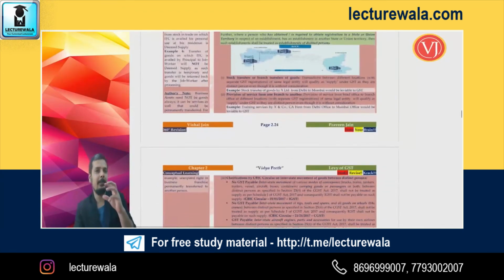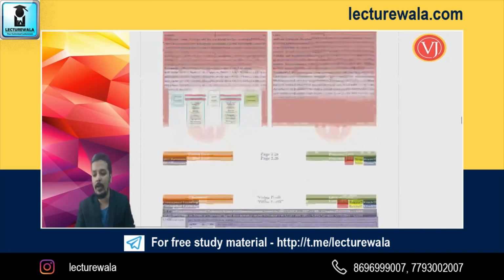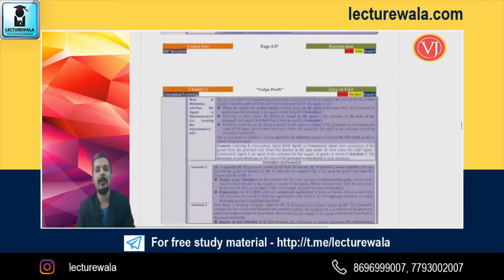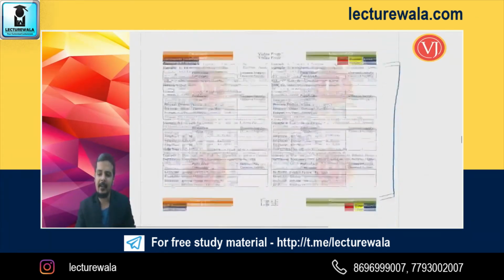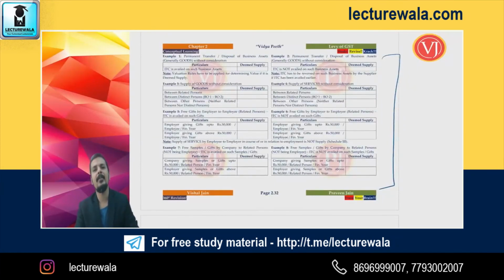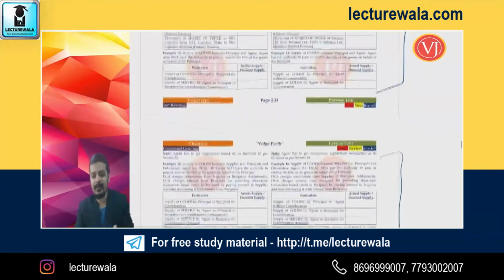Whenever you see a particular color, you will know, okay, this color stands for this coding, and accordingly your brain will tell that if you directly want to see the examples, you can skip that and focus on the conceptual examples. We have drafted conceptual examples in such a way that at least 80% of the discussion of the concepts is there in the examples. You cannot find all the concepts in form of examples, but at least 70 to 80% of the discussion, you will find in a lot of examples.